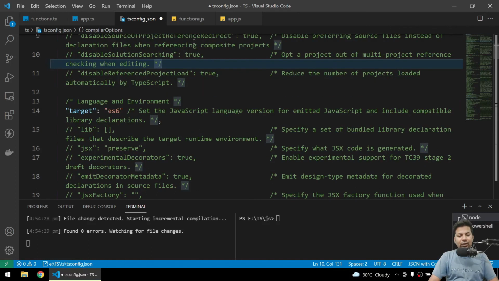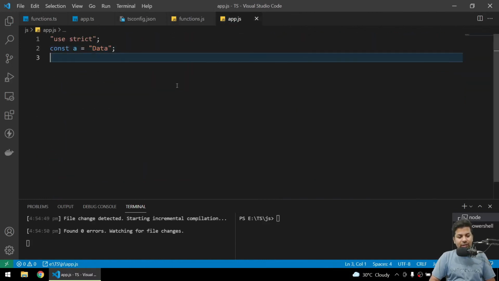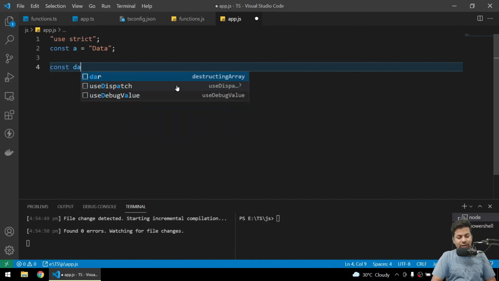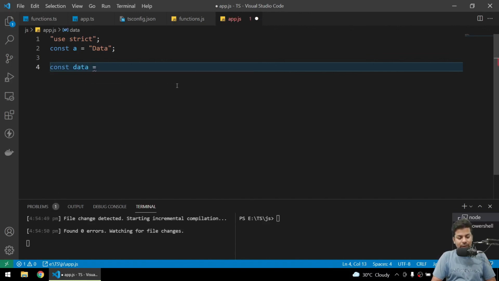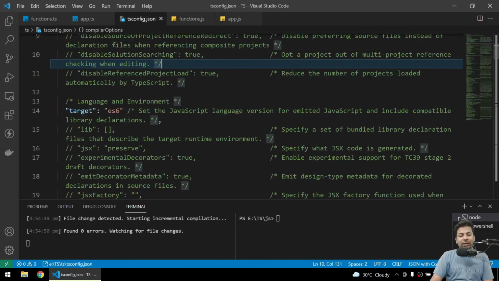Then you can see libraries. So if you go to app.ts, and you say const data equals document, and you save it. See, now document is not defined. Now you'll say this document is from browser JavaScript. You are giving browser JavaScript, but in reality, I'm supposedly making this application for Express.js. So here we don't have a document word. That's why we have lib, meaning library, to specify which library should be used.